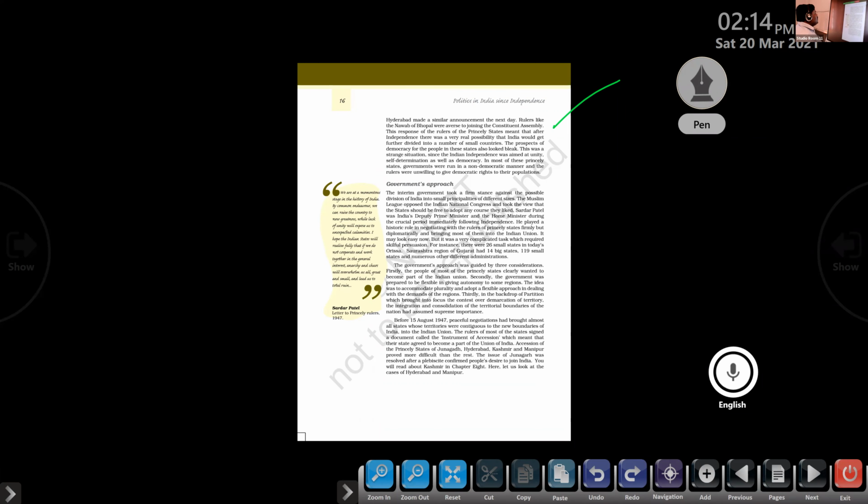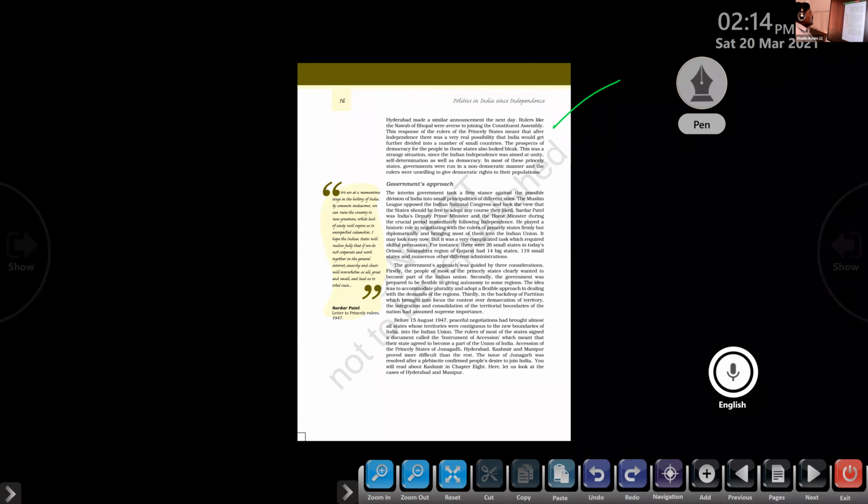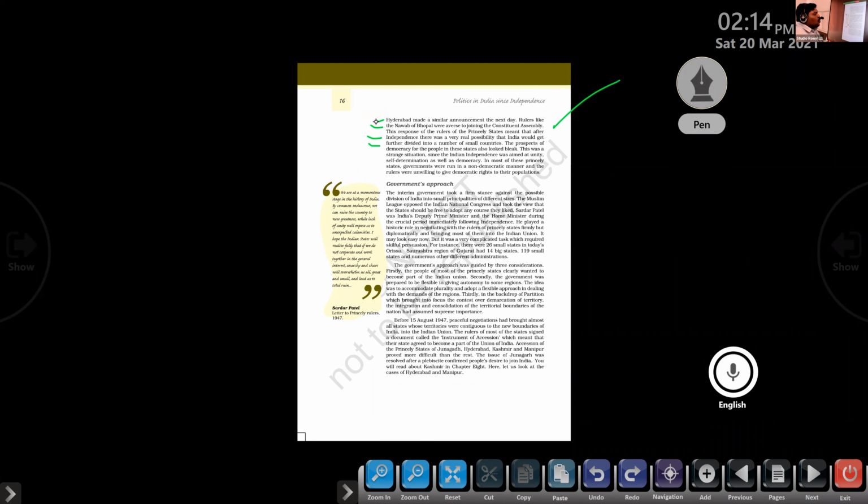This response of the rulers of the princely states meant that after independence, there was a very real possibility that India would get further divided into a number of small countries. So the decision taken by these various princely states created a problem in the country. What is that? India is not going to unite. A serious comment was raised by a number of world leaders that India is not going to unite because a number of princely states are going to emerge, new countries within the boundary of India.